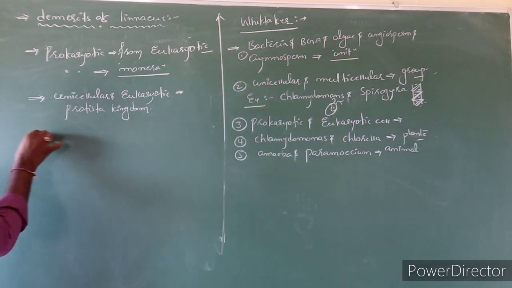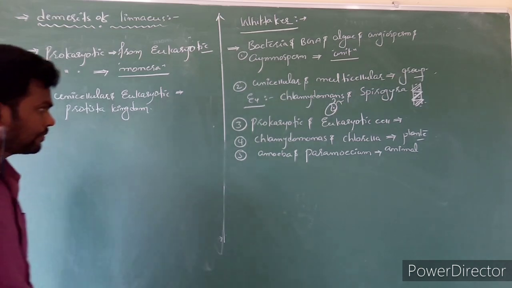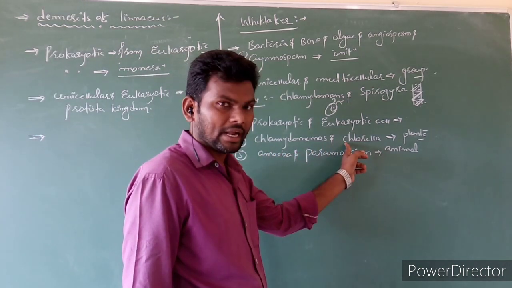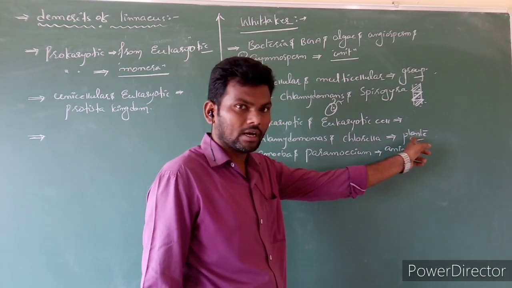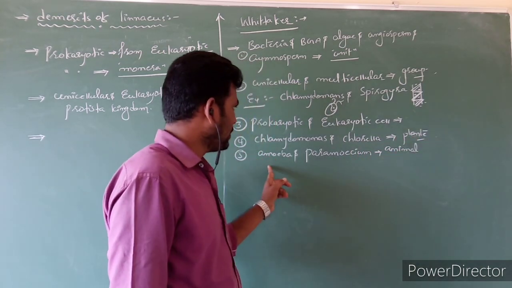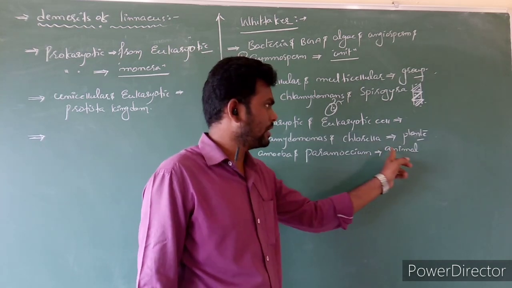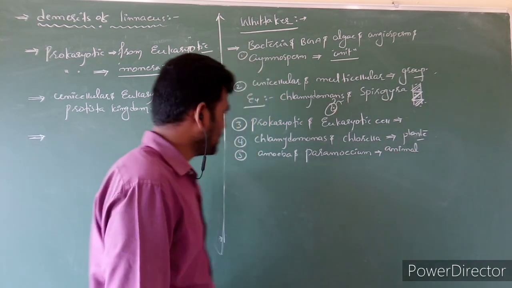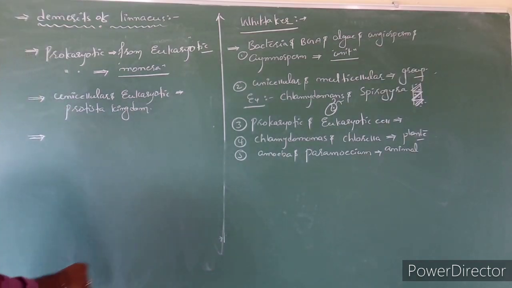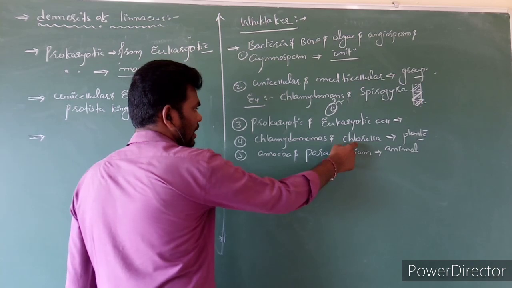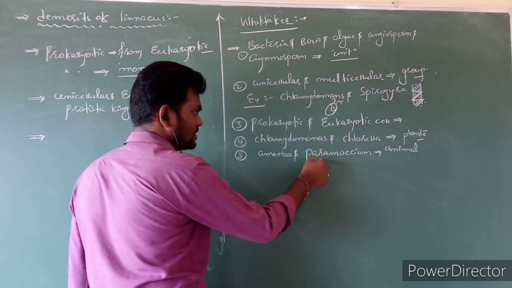And he cleared one more doubt also here. Chlamydomonas as well as chlorella, before, were considered as plants and grouped into the plantae kingdom. Amoeba as well as paramecium both were considered as animals and grouped in Animalia. But here, what did Whittaker do? He observed Chlamydomonas, chlorella, amoeba, paramecium.